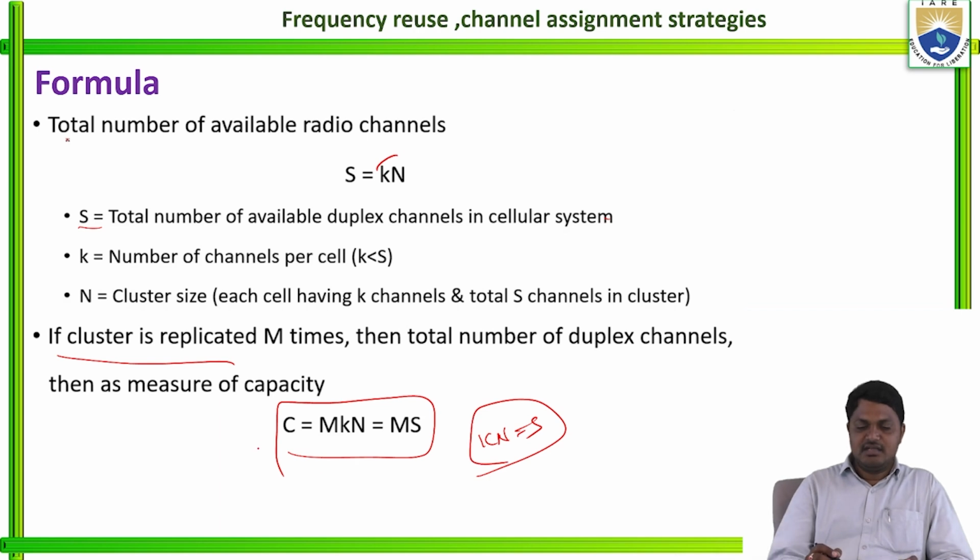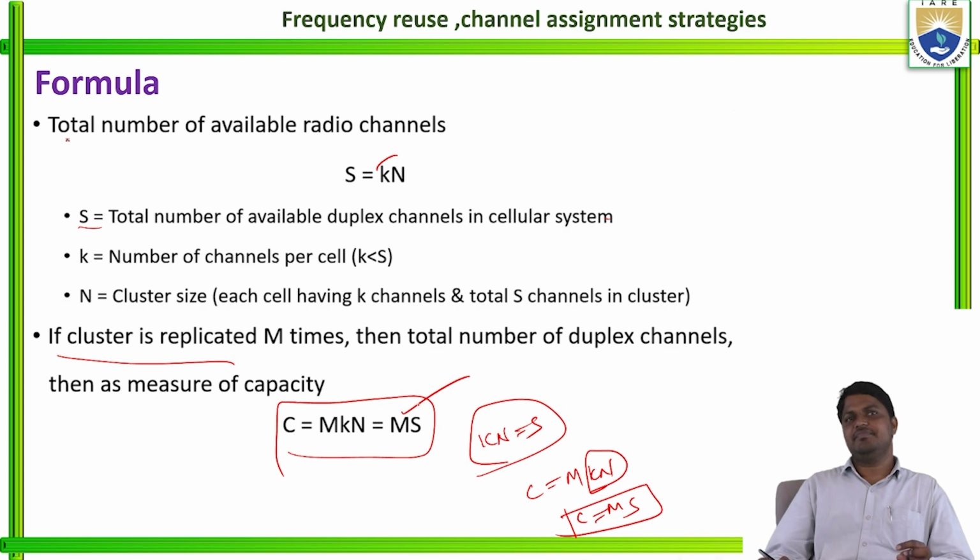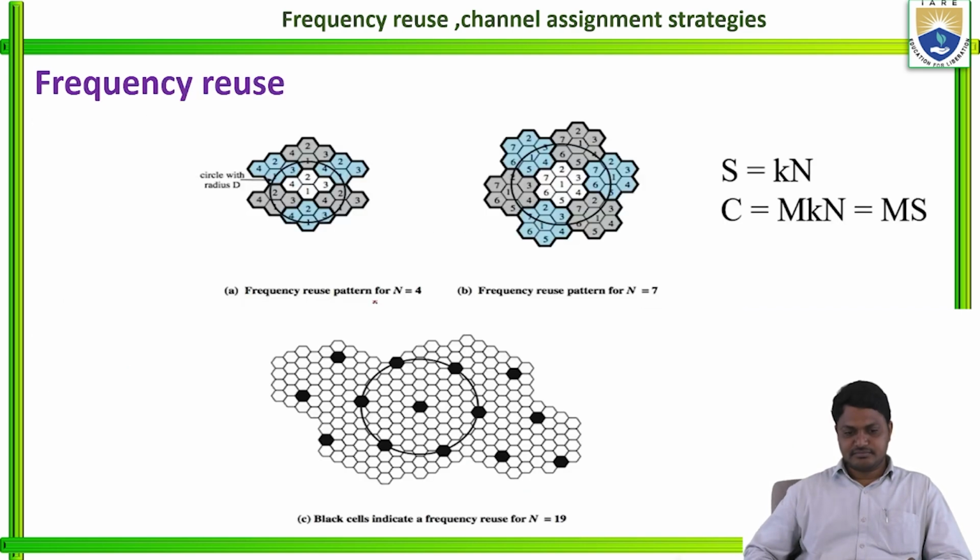If the cluster is replicated M times, then to measure the capacity of the system, C is equal to M times K times N. Already we know K times N is S, so C is equal to MS. If the number of clusters M is increasing, this measures how many duplex channels or radio channels are available, that is, the capacity.